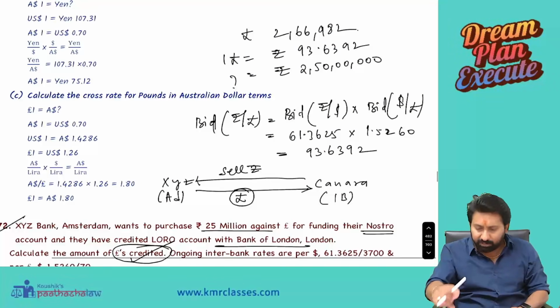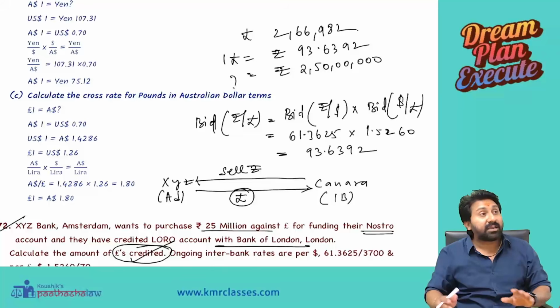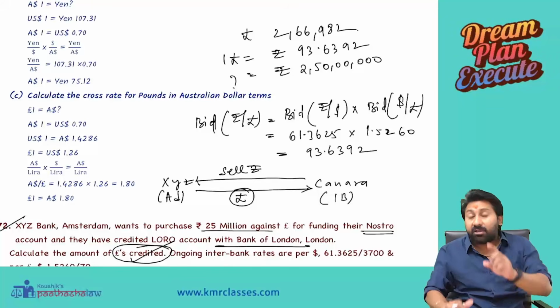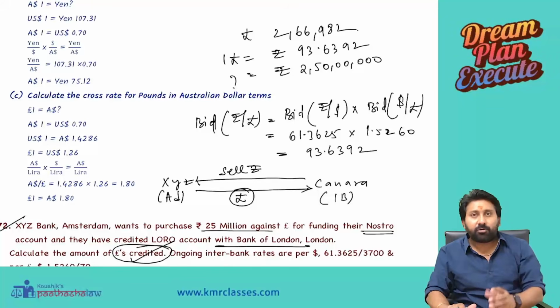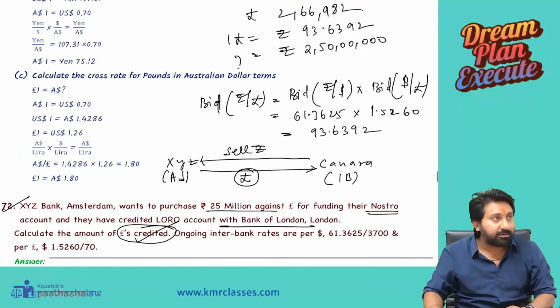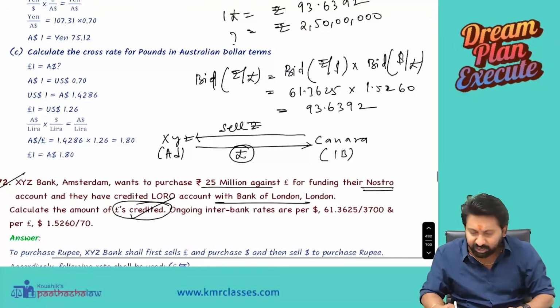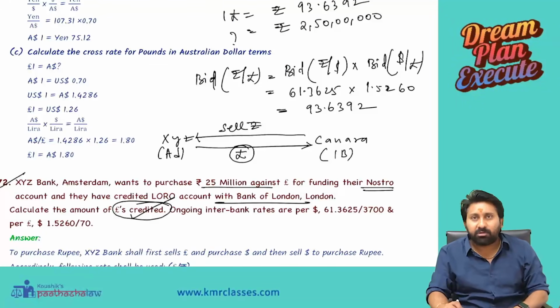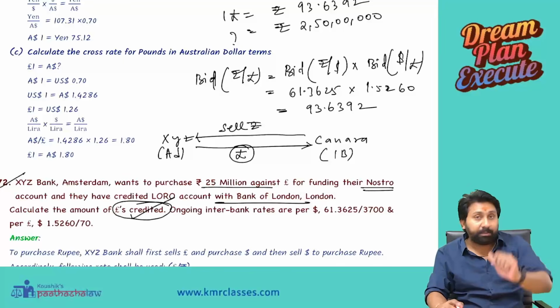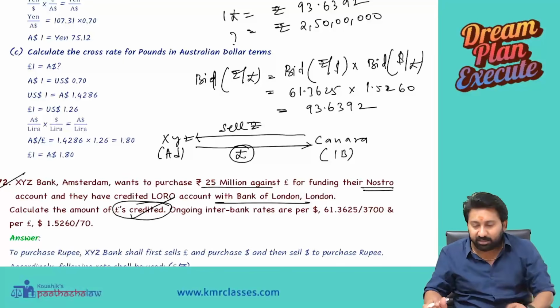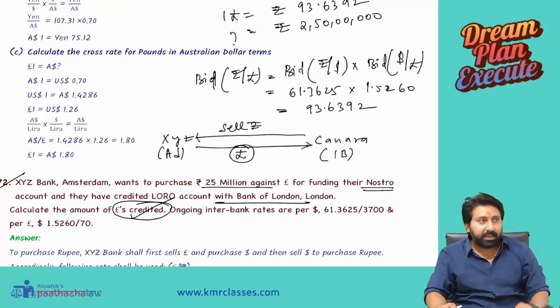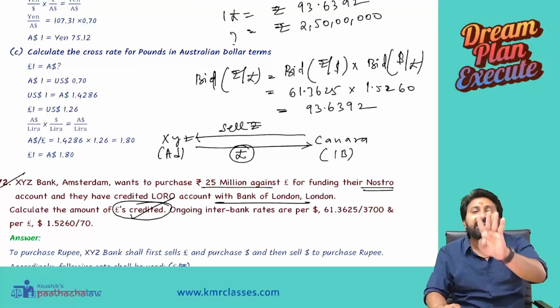Because we have done the question in this way. Can you do it in a reverse way? See, instead of doing from the pound point of view, do it from the rupee point of view. Same question. Instead of saying we are buying pounds, let us say we are selling rupee. Interbank is selling rupee; others have to buy rupee. We sell at a higher rate, and the higher rate is the ask rate.